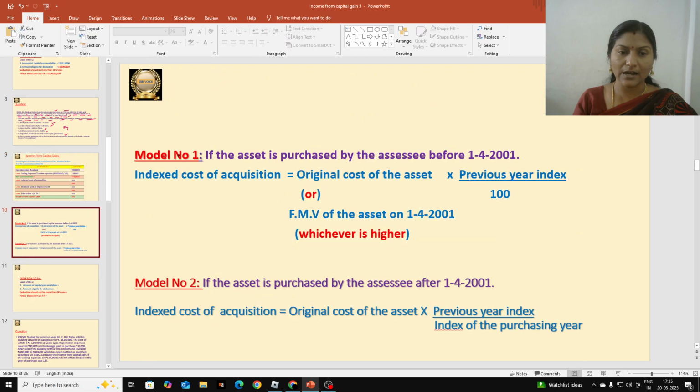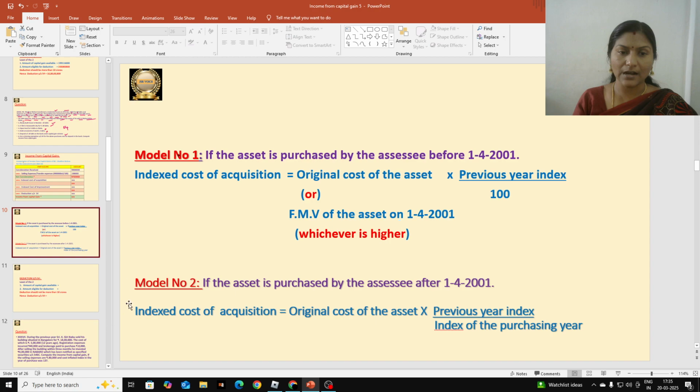We should calculate it. Whenever we calculate, we should use these two formulas for calculation of indexed cost of acquisition, model 1 and model 2. Whichever is suitable should be selected for our problem. Model 1, when to use? If the asset is purchased by the assessee before 1-4-2001. But here the asset is purchased during 2001 and 2, which means after April 1st 2001. So that is not before, that is after only.